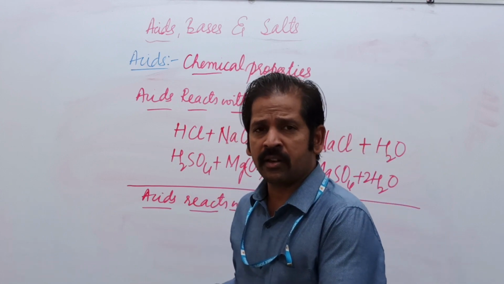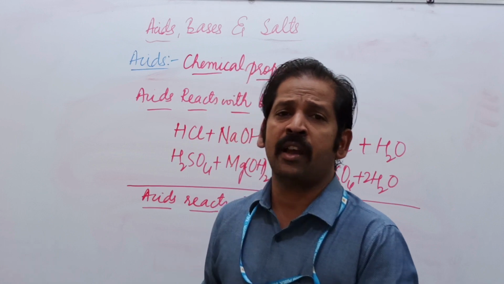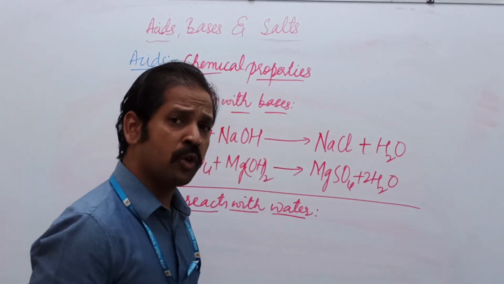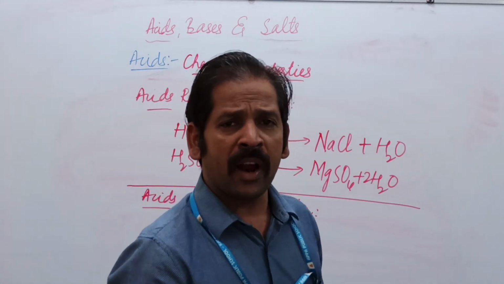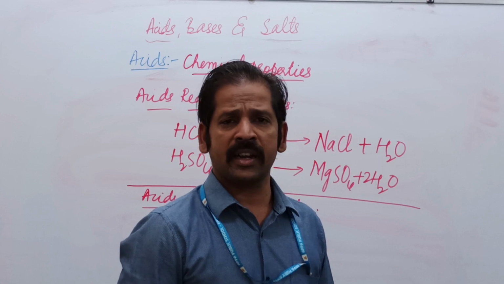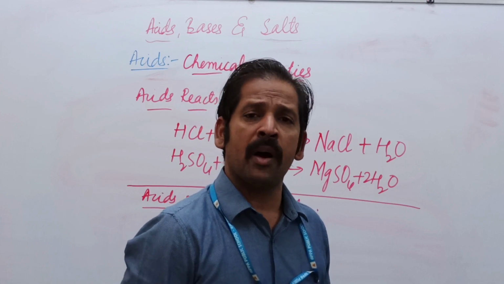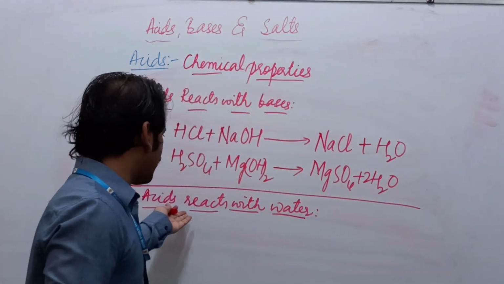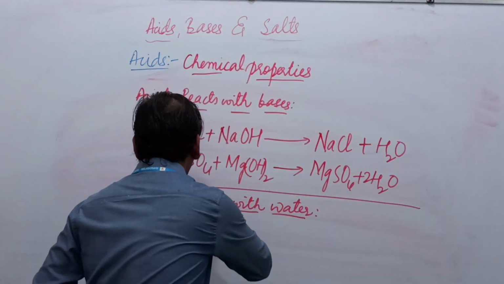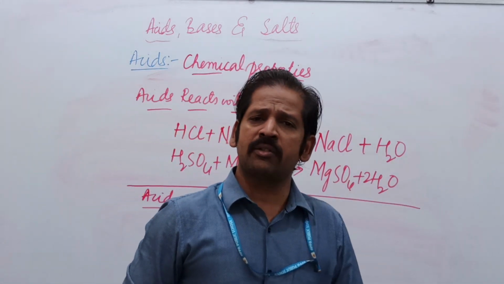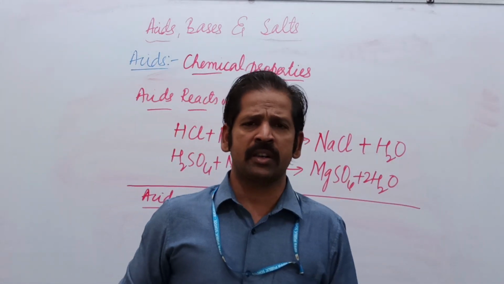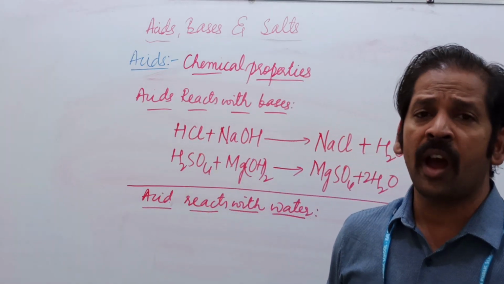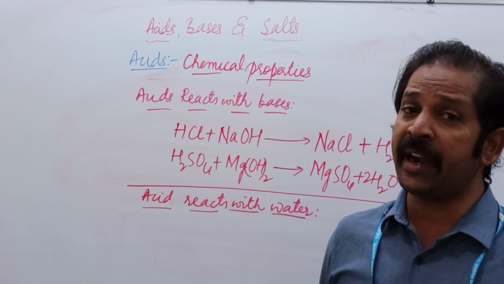Already I have discussed this topic as monobasic acid, dibasic acid or tribasic acid. Monobasic acid is where only one hydrogen of an acid reacts with the water to form hydronium ion and an anion. When acid reacts with the water, it forms a hydronium ion and an anion.